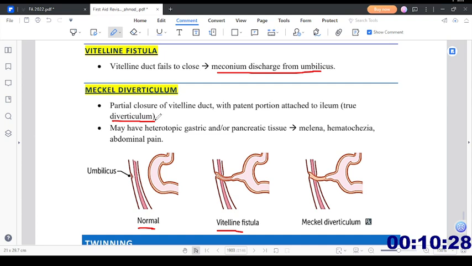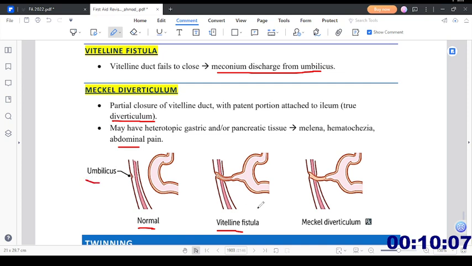Partial closure of the Vitelline duct with the patent portion attached to the lumen is a true diverticulum. It may have heterotopic gastric or pancreatic tissue. That is an example of choristoma, in which the Meckel's diverticulum contains cells from some other organ, like the GIT or pancreatic tissue, that leads to melena, hematochezia and abdominal pain.